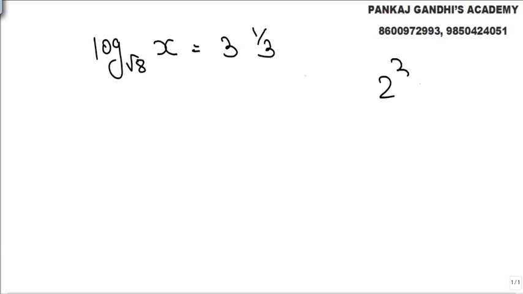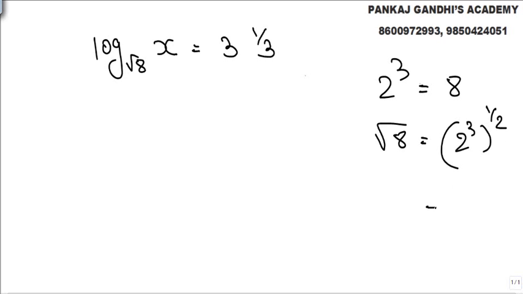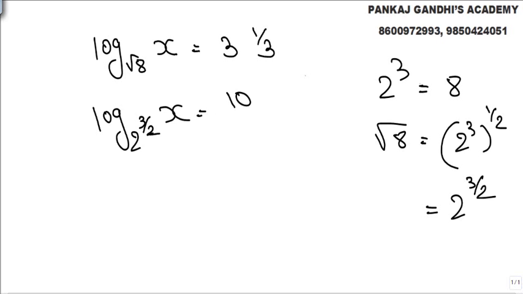Look, what we know is 2 cube is 8. So when I say square root of 8, 2 cube ka square root, so that is nothing but 2 raised to 3 by 2. So log 2 raised to 3 by 2, this is the base. X is nothing but 10 by 3, simplified 3 1 by 3.